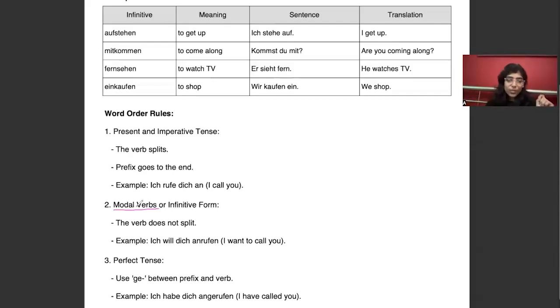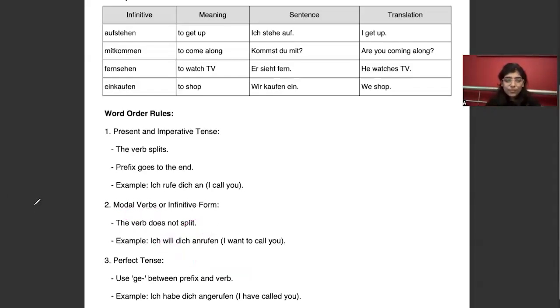So when we use it with modal verbs, the verb does not split. Why? Because here will is the conjugated form of wollen, which is the modal verb. That is why our main verb anrufen will go to the last in its original form, without any separation or conjugation.